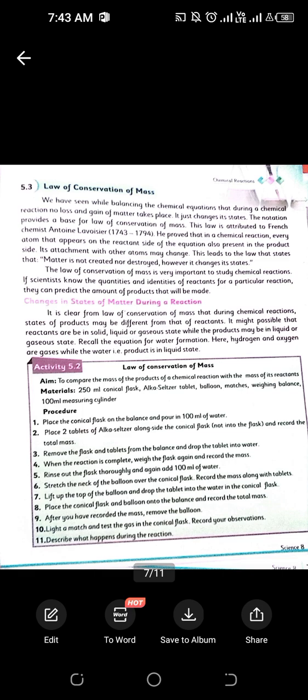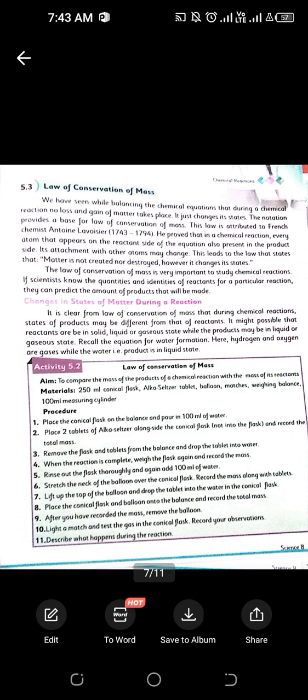So basically, the conservation of mass states that matter is neither created nor destroyed, however it just changes its state. Changes in states, how do we clear this? It's a clear form of the law of conservation of mass that during a chemical reaction, the states of the products may be different from the reactants.